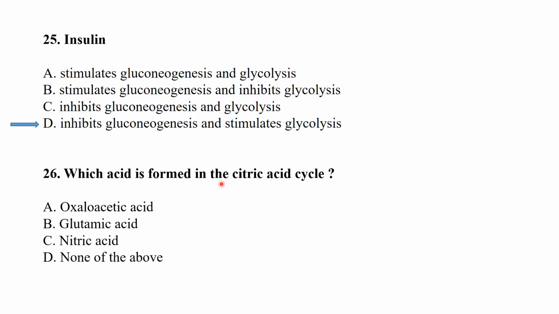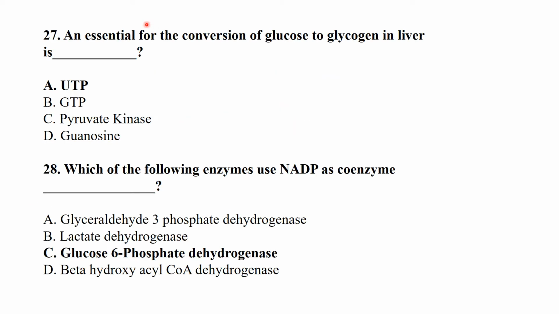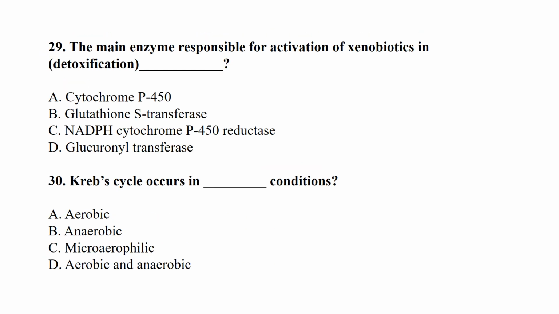Which acid is formed in the citric acid cycle? So amongst these, oxaloacetic acid is the product of the citric acid cycle. UTP is essential for the conversion of glucose to glycogen in the liver. Which of the following enzymes uses NADP as coenzyme? Glucose 6-phosphate dehydrogenase uses NADP as a coenzyme. The main enzyme responsible for activation of xenobiotics, that is, detoxification of foreign metabolites, is cytochrome P450. The Krebs cycle occurs under aerobic conditions.